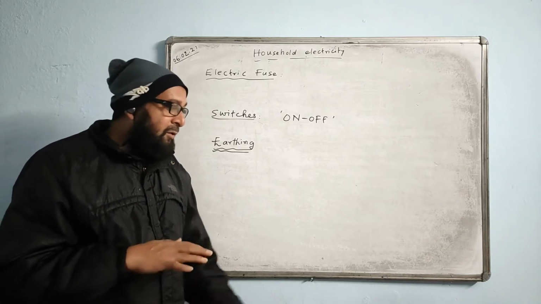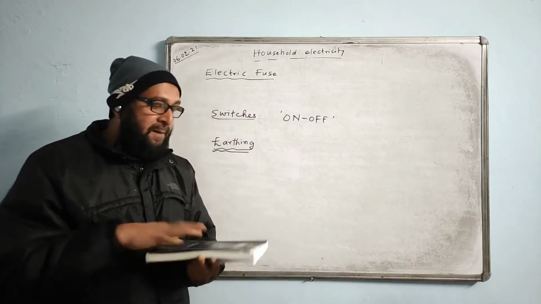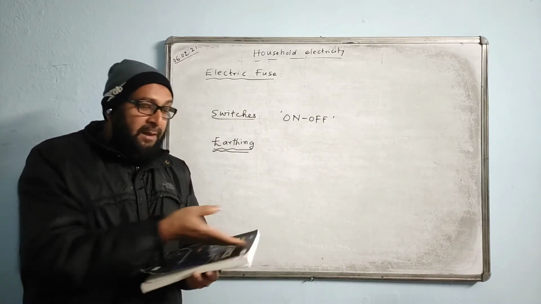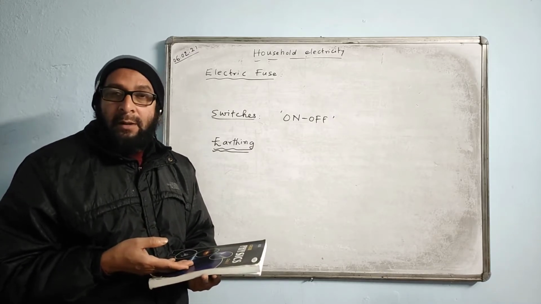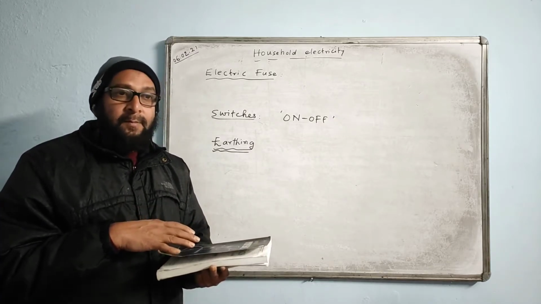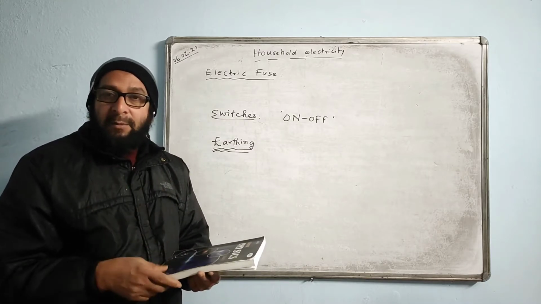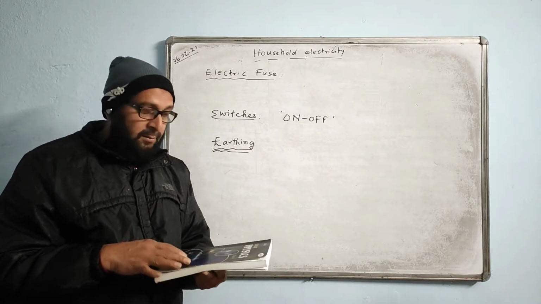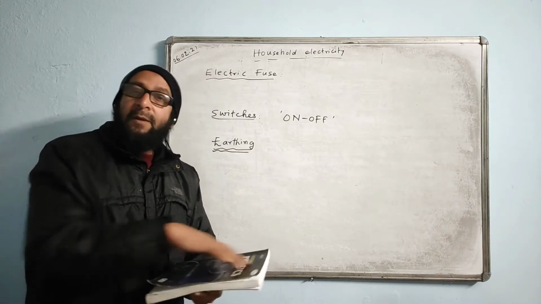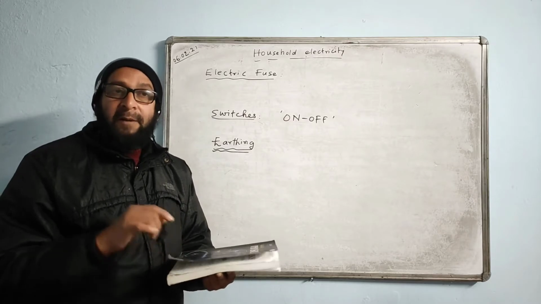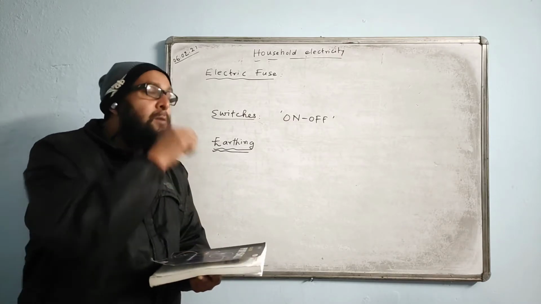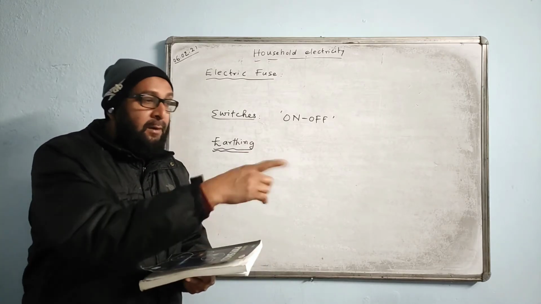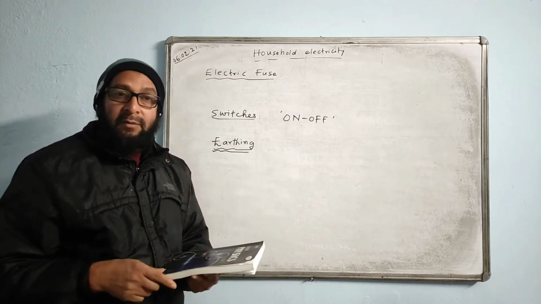Because if you handle the metal part of the appliance and there is a leakage of current in the metal part due to any fault, then you will get a quite large shock. So earthing prevents the current flowing through the metallic part of the appliance, because the metallic part is connected with the earth wire.